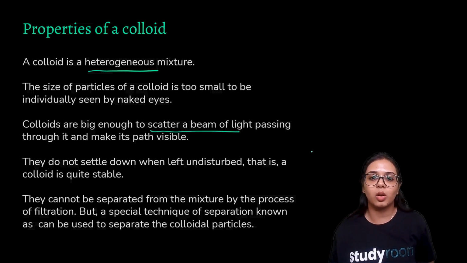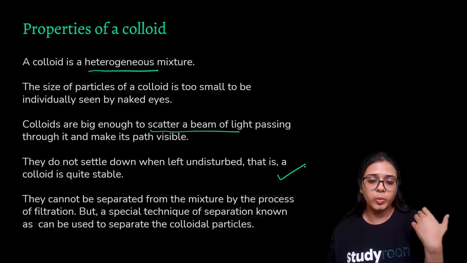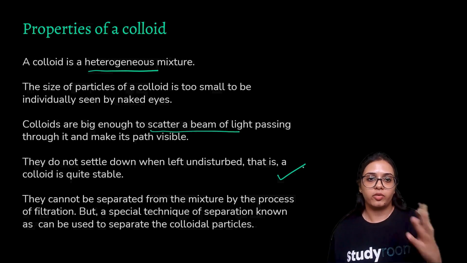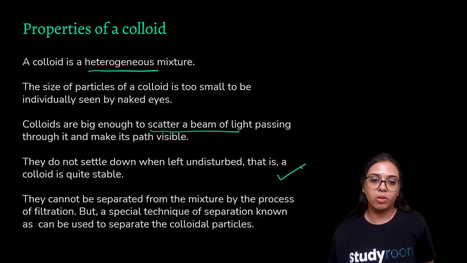And they do not settle down when left undisturbed. That is, a colloid is quite stable. Another property is why a colloid could be perceived as a homogeneous mixture, whereas it is a heterogeneous one. They cannot be separated by the process of filtration, but a special technique of separation can be used to separate the colloidal particles.